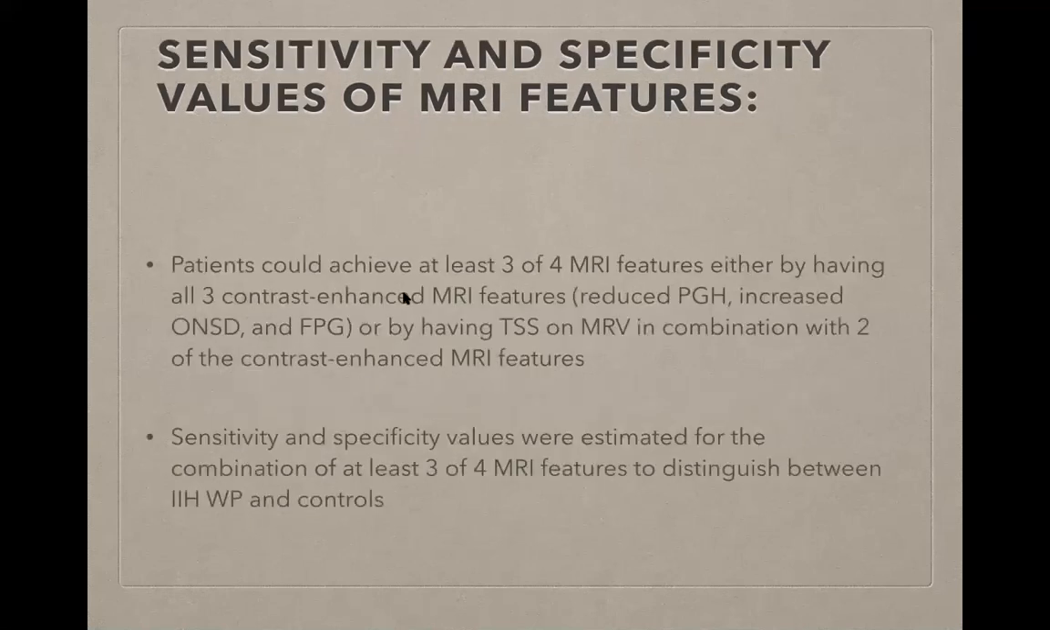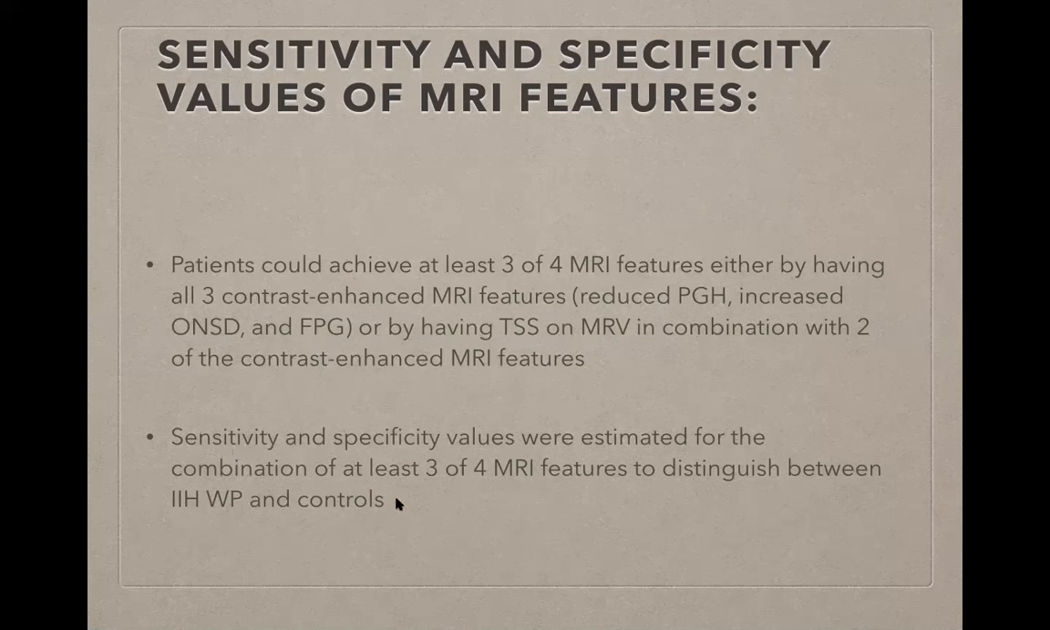The patients could achieve at least 3 of 4 MRI features. So now you have 3 features on contrast enhanced MRI and you have 1 feature on MRV. So patients should have at least 3 of 4 MRI features. The criteria being that either all 3 of the contrast enhanced MRI features, that is reduced PGH, increased ONSD and FPG, are present, or by having transverse sinus stenosis on MRV in combination with 2 of PGH, ONSD and FPG. So this will give you a total of 3 out of 4.